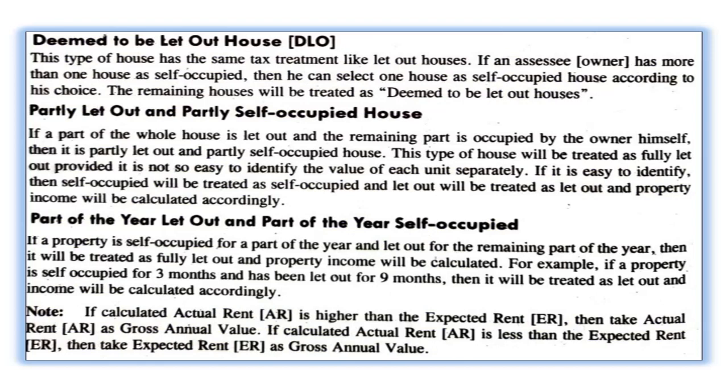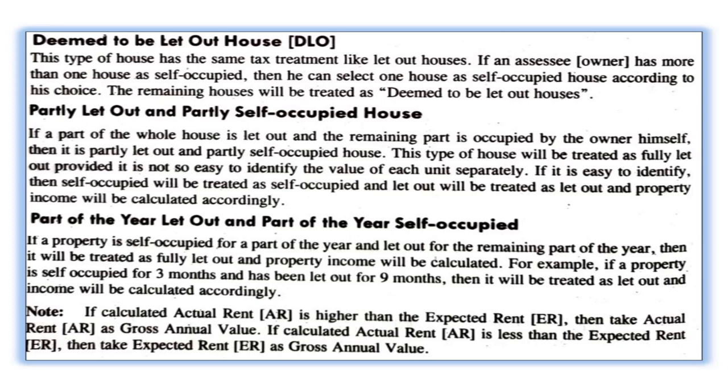Next, deemed to be let out. This type of house has the same treatment as a let out house. If an assessee, that is the owner, has more than one house as self-occupied, then he can select one house as self-occupied according to his choice. The remaining houses will be treated as deemed to be let out houses.